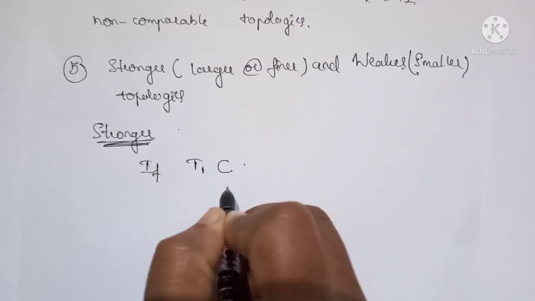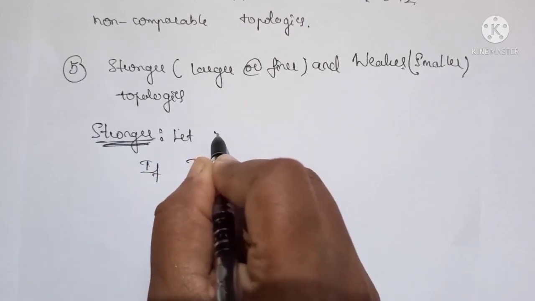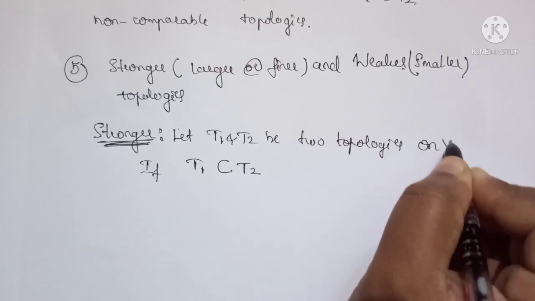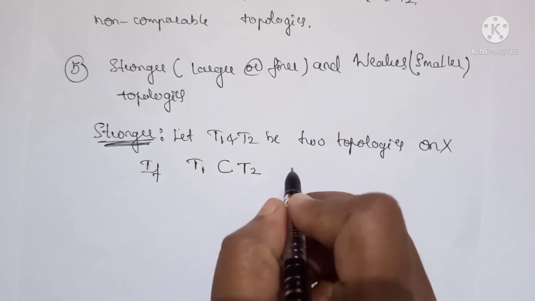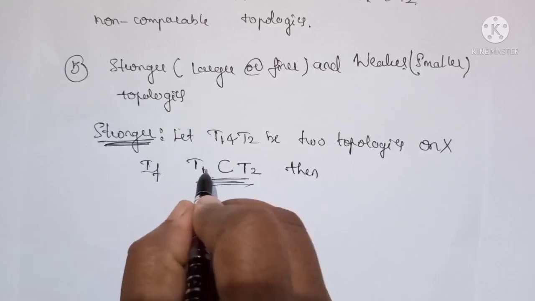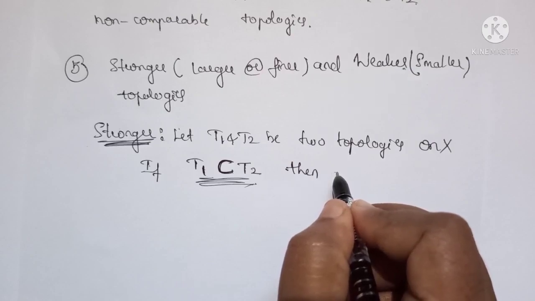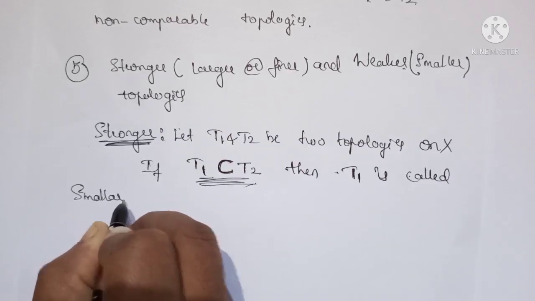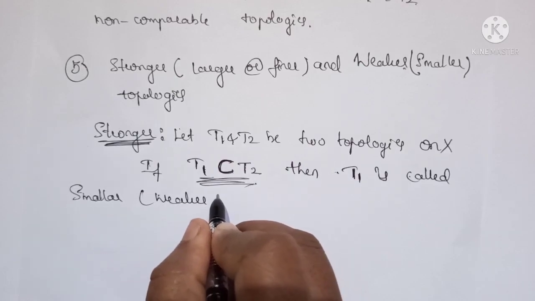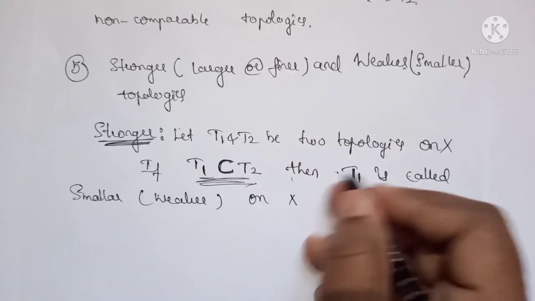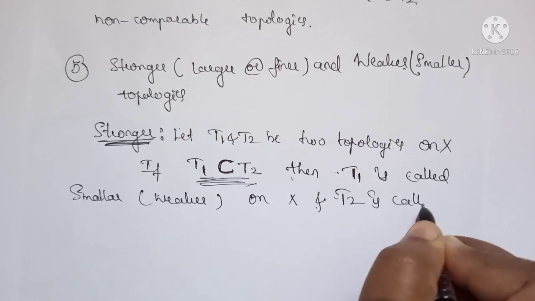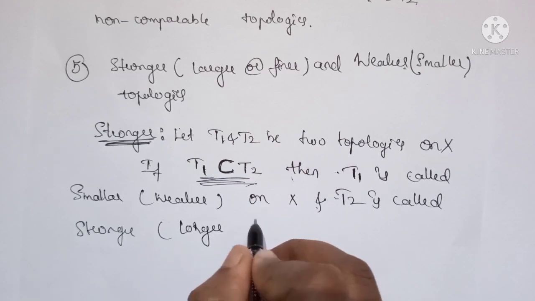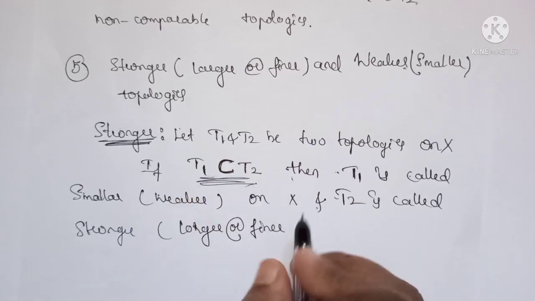Let T1 and T2 be two topologies on X. Then if T1 is a subset of T2, then we say that T1 is called a smaller topology or weaker topology on X. And similarly, corresponding to this one, T2 is called stronger or larger or finer in comparison with T1 topology.